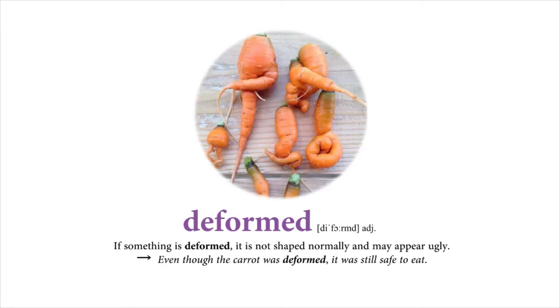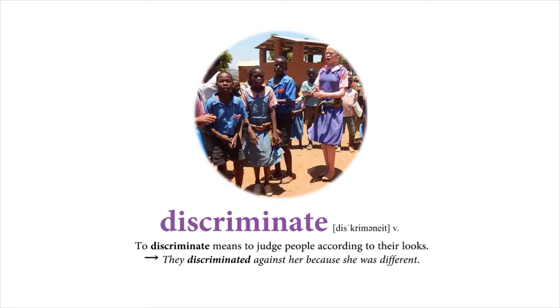Deformed. If something is deformed, it is not shaped normally and may appear ugly. Even though the carrot was deformed, it was still safe to eat. Discriminate. To discriminate means to judge people according to their looks. They discriminated against her because she was different.